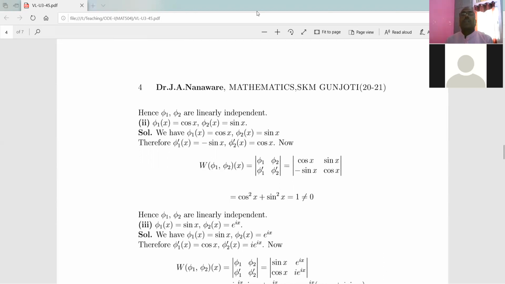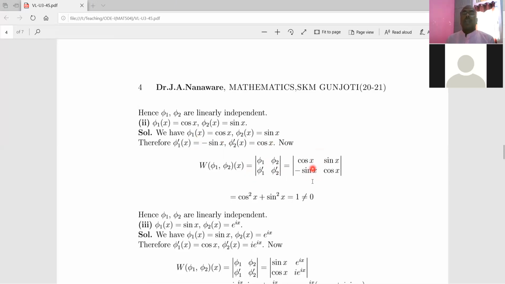We need the determinant of two functions phi1 and phi2, where the second row is phi1 dash and phi2 dash, right? So here phi1 is cosine x, so we write the first row as cosine x and sine x. Now we need phi1 dash and phi2 dash, meaning their derivatives. The derivative of cos x is minus sine x, and the derivative of sine x is cos x. So this is the Wronskian of the given two functions, right?